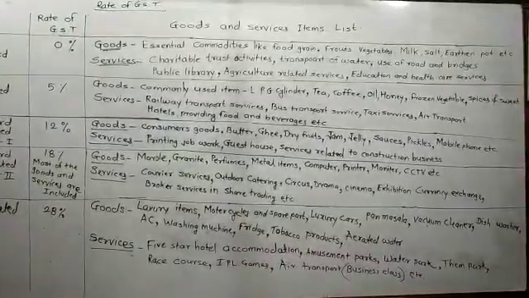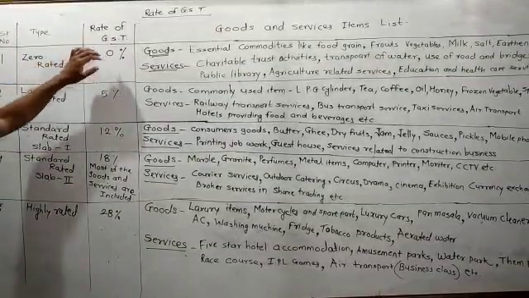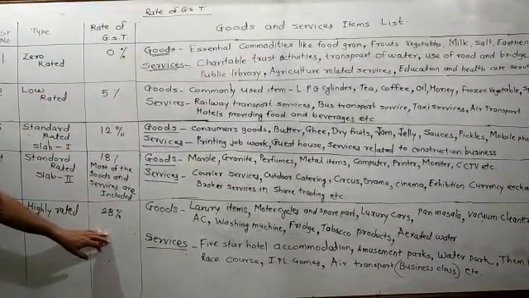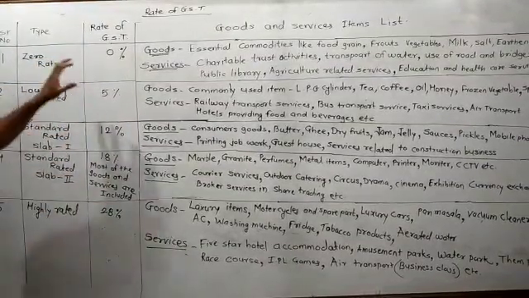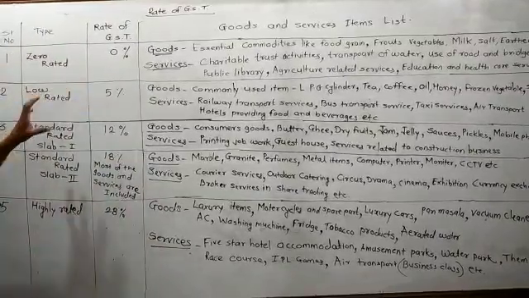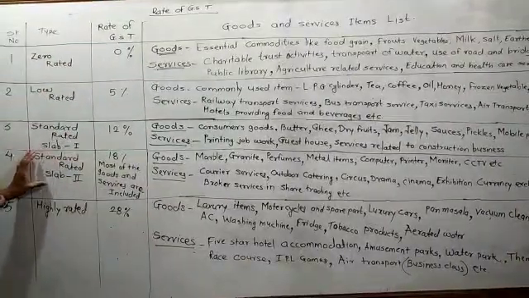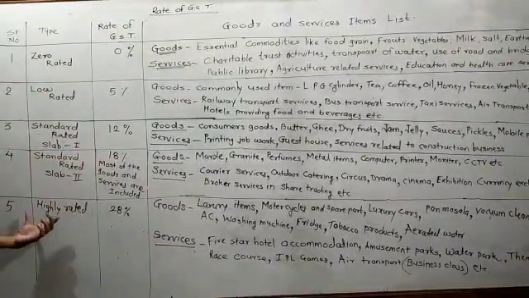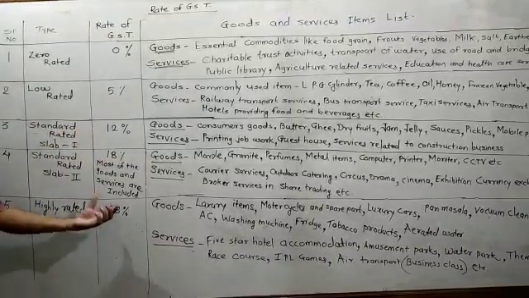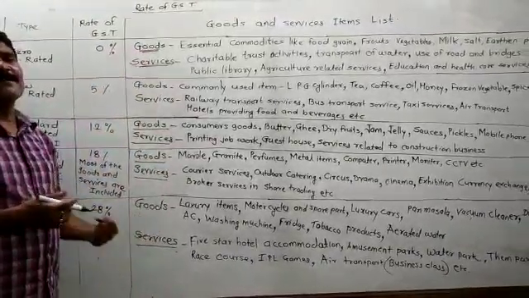Means the rate of GST is varying. Once again I will repeat, the rate of GST is varying from 0% to 28%. So it is categorized like this: zero rated, then low rated 5%, standard rated slab first 12%, standard rated slab second 18%, and highly rated 28%. And these are the goods and services that are included in this.